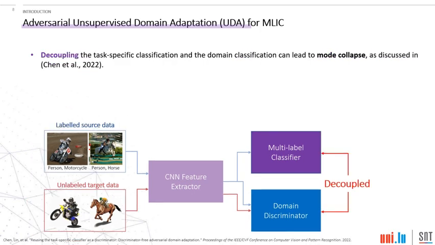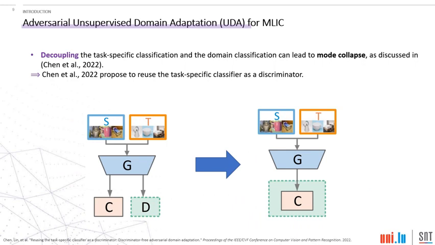Despite the great success of adversarial-based unsupervised domain adaptation methods, the two tasks of classification and domain alignment are decoupled due to the use of an additional domain discriminator. This might lead to mode collapse.